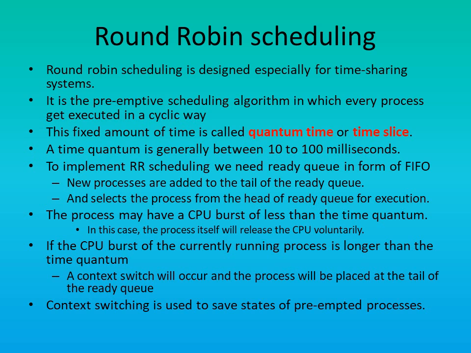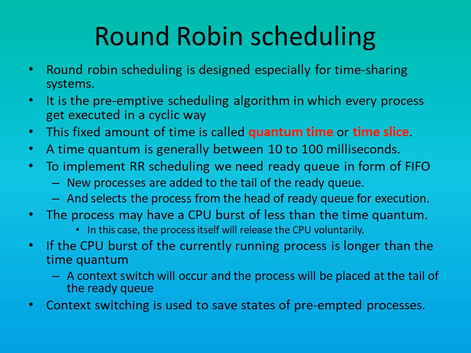To implement round robin scheduling algorithm, we need the ready queue as a first in first out queue for processing. The new processes are added to the tail of the ready queue, and the process from the head of the ready queue are selected for execution.